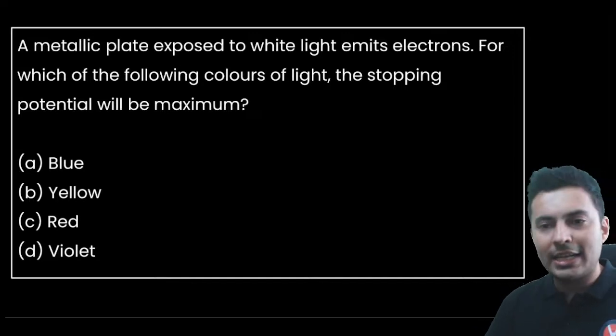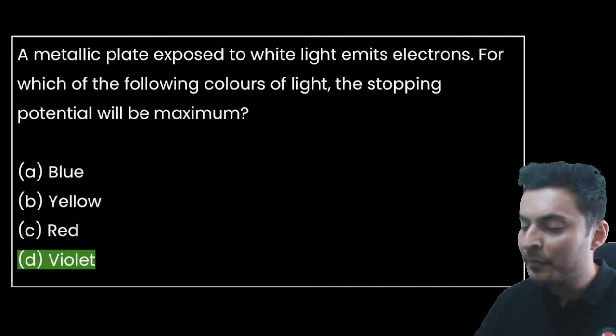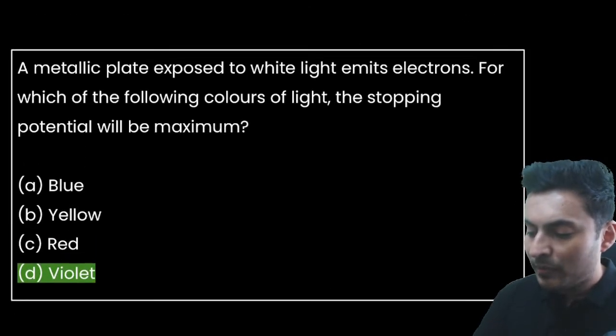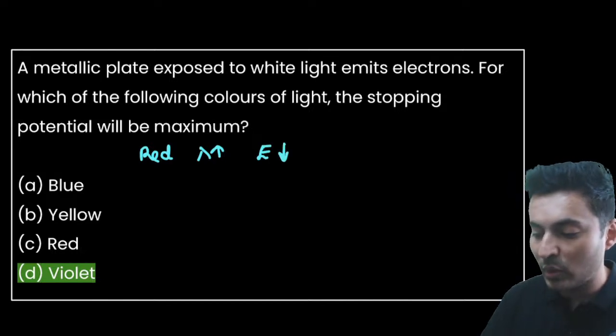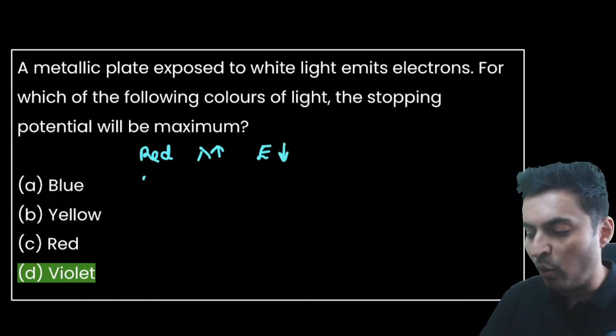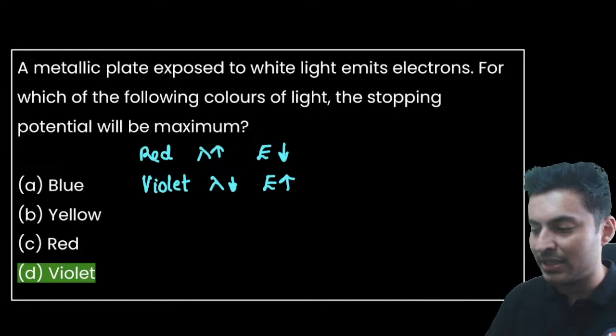The correct answer for this, many of you are confused between D and C. The answer is D, it is not C. Red light has maximum wavelength, but energy wise it is minimum. Photon's energy is minimum. Violet light has the shortest wavelength. That is the reason why the energy is maximum.